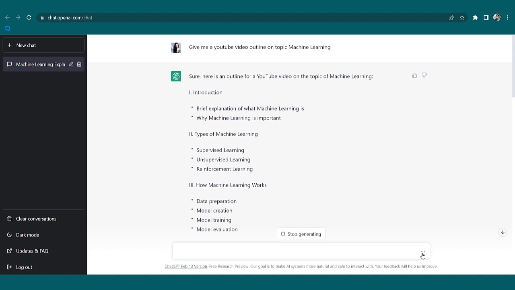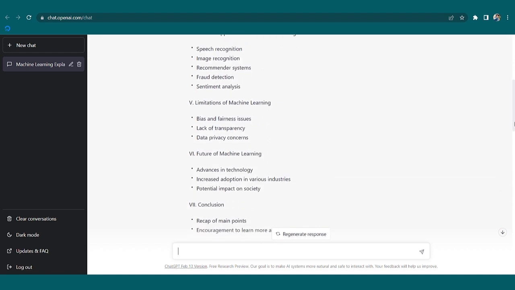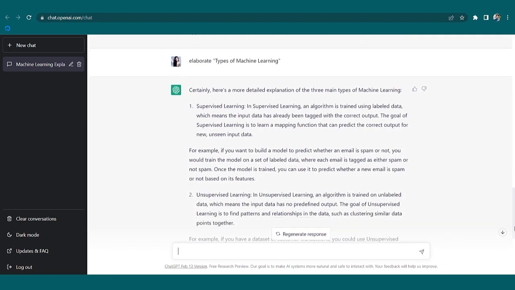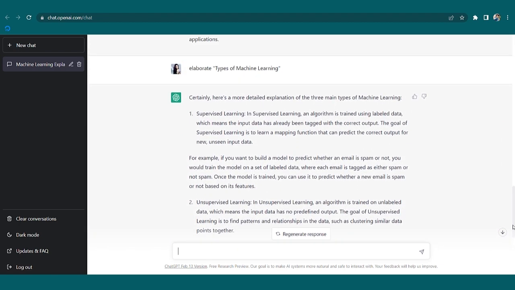Once the creation of your content is over, then you can go to step number 2. So here it is generating. Just go down to check it. See these points, it means it is generating. Yeah, and where is the text? Text is down there. You have to go to the arrow and then you can see your text. Now see, I'm scrolling down. Here is my text. This is generated. Types of machine learning. This is done. Okay.